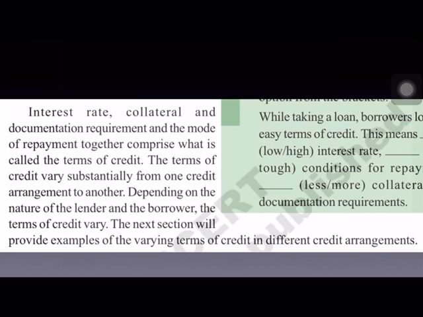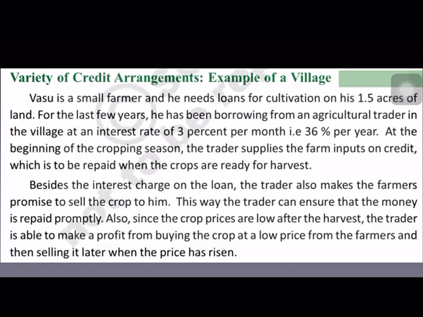Terms of credit means interest rate, collateral, documentation requirement, and the mode of repayment. These are called terms of credit. And also we started variety of credit arrangements, examples from a village. We learnt about the first example, that is Vasu, a small farmer.